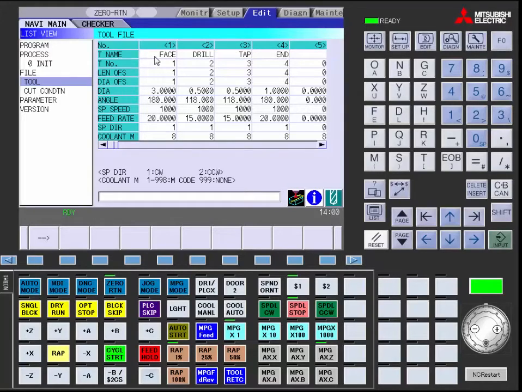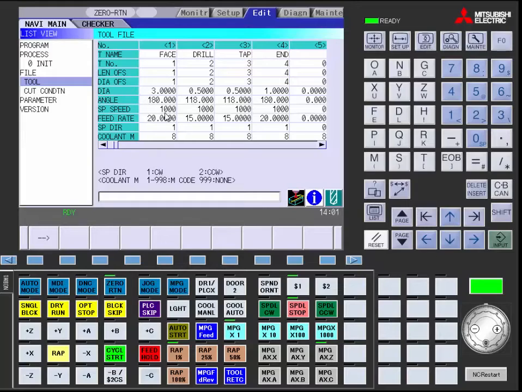T name is the name of your tool. T number is the tool number in the tool change. Length offset is the H number for your tool length compensation. Diameter offset is the D number for your tool in cutter compensation. Diameter is the diameter of the tool in inches or millimeters. Angle is the angle of the tool. Drill angle, such as an end mill, would be 180.